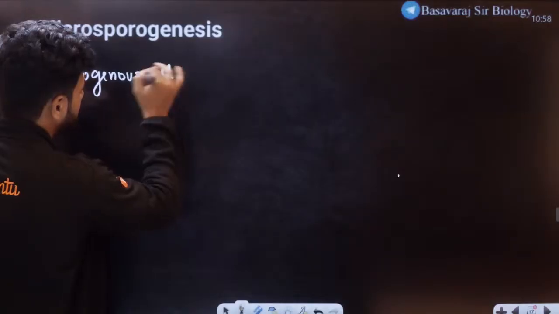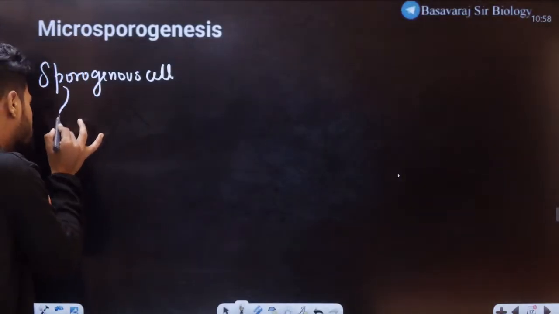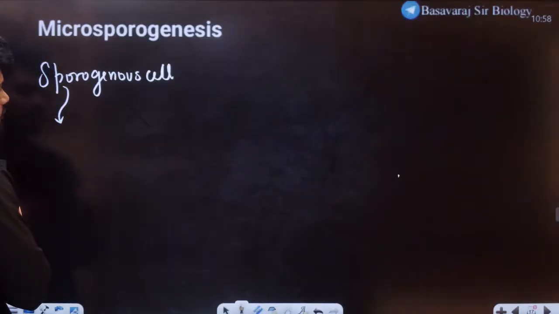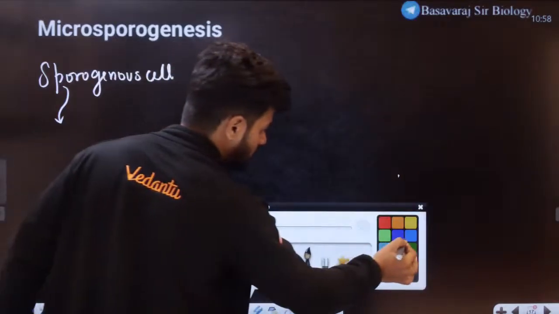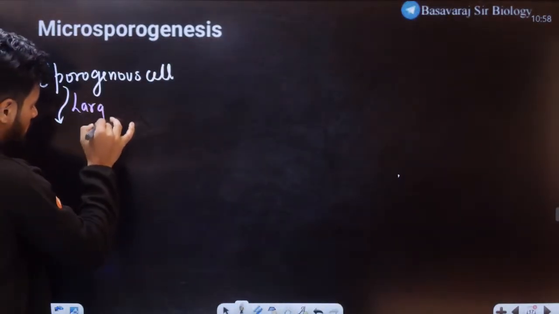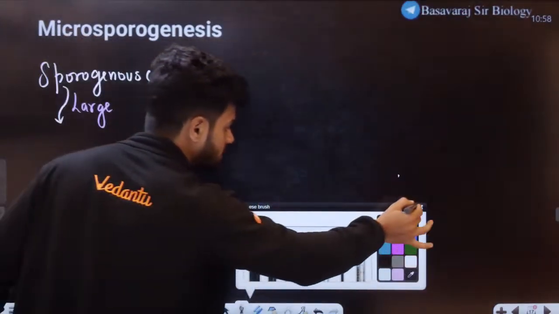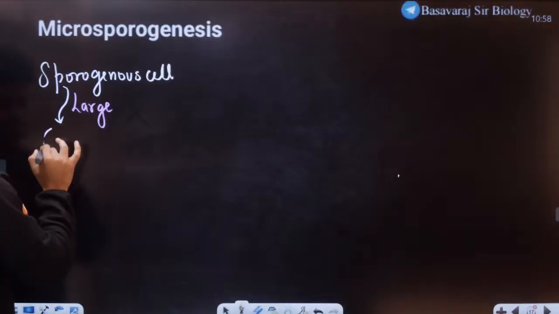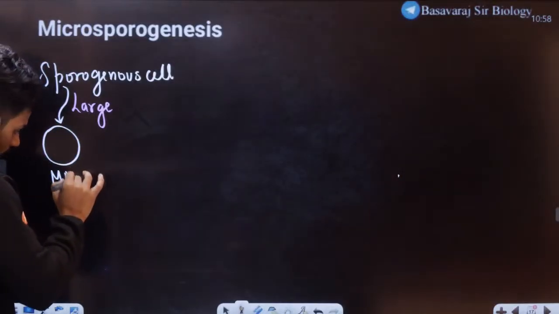this is where microsporogenesis starts. Many of the sporogenous cells develop, they increase in size, they become large, and it gives rise to a structure called MMC.